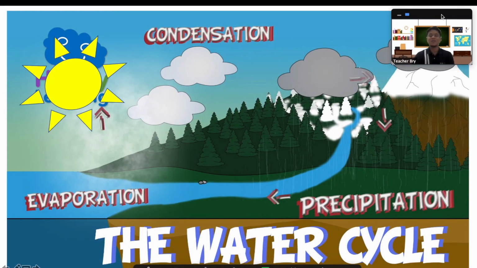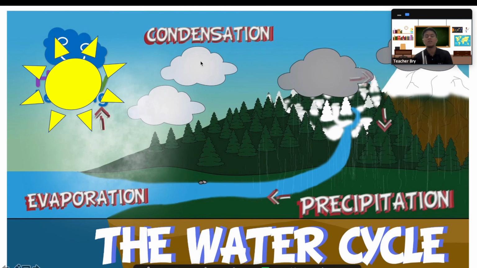So again, here's a review of our water cycle. Let's start. We can start anywhere because it's a cycle anyway. But for me, let me start with precipitation. So there's rain or precipitation. Then there's collection. It will go to rivers and lakes. And then because of the sun's heat, water will evaporate and change to water vapor.